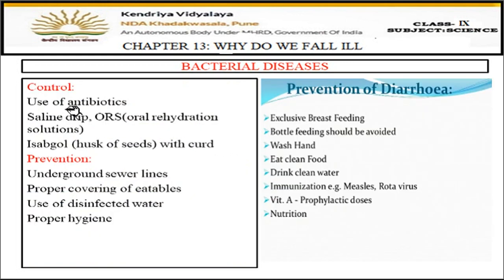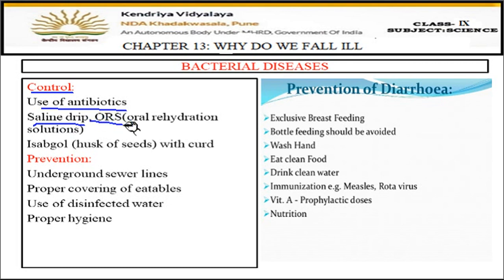Then let us discuss the control, how the disease can be controlled. So it can only be controlled by the use of antibiotics. If diarrhea occurs, then the patient has to be given antibiotics so that the infection-causing pathogens, bacteria, can be killed on the spot. Then if the loose motions are more, saline drips can also be given. Drips can be given in hospitals and at home.